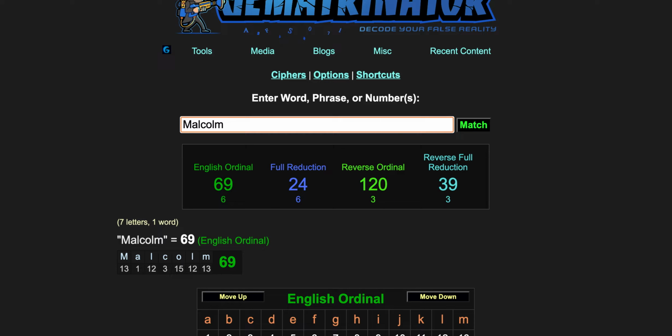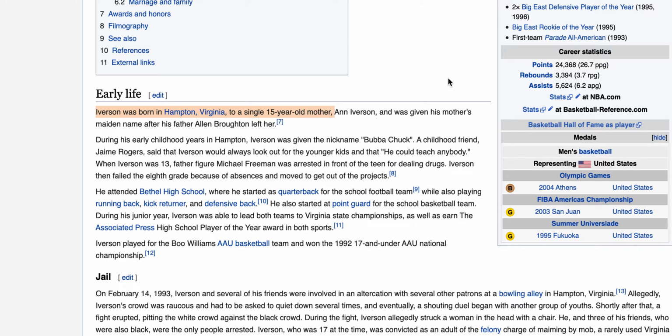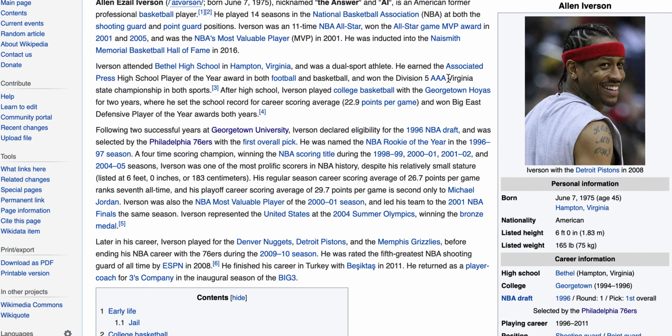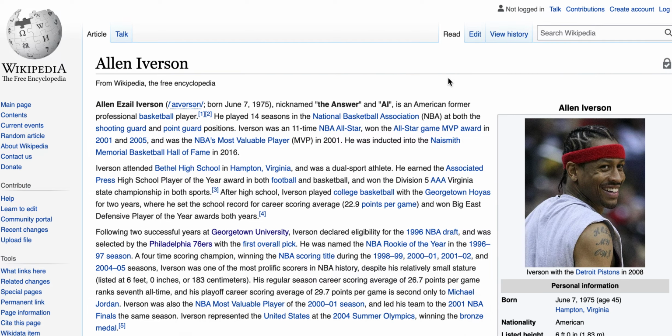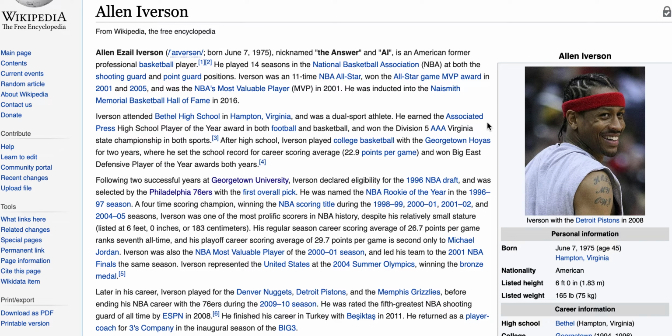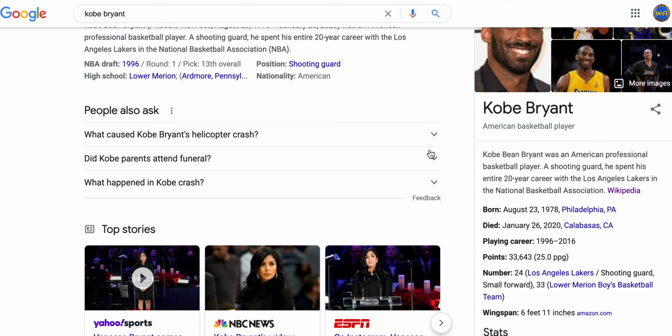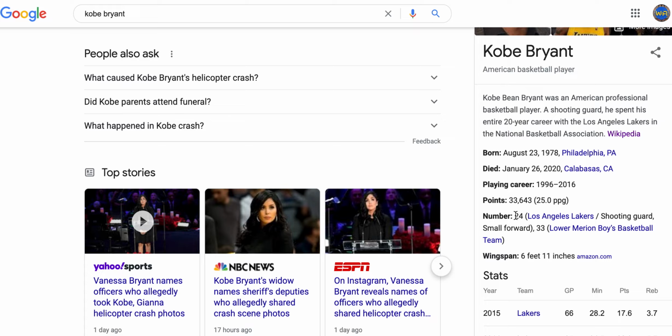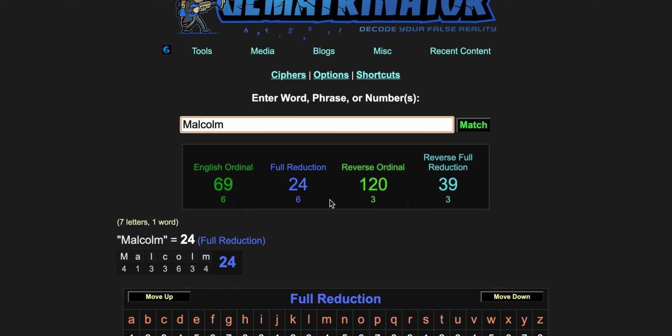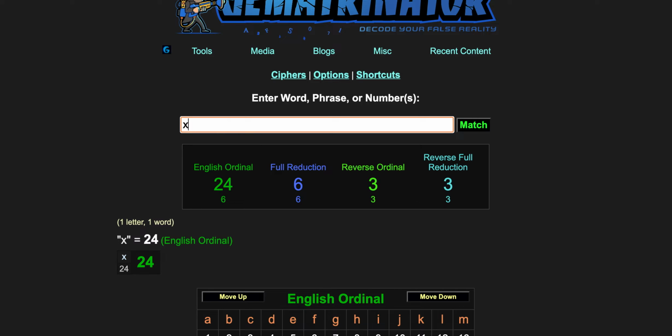And one of the things that's interesting about Philadelphia, in terms of the Philadelphia 76ers and Philadelphia being the home of the first capital of the United States, is Philadelphia is where the Prince Hall Masons are from, which is something that Kobe Bryant was a part of. And again, when we look at Kobe Bryant and his last number he wore, it was 24, which comes back to X, like Malcolm X.